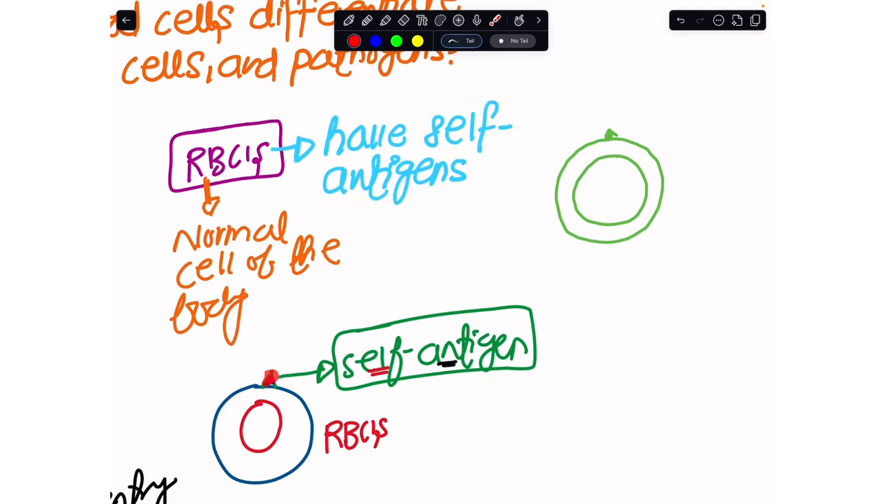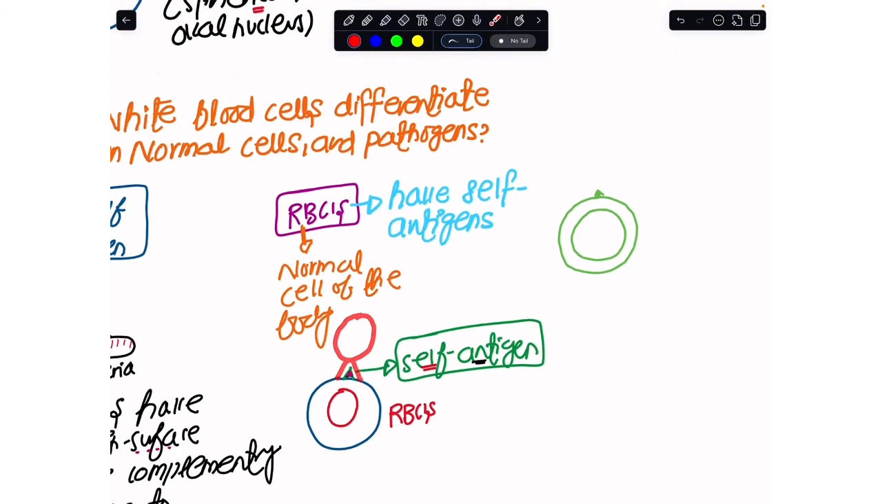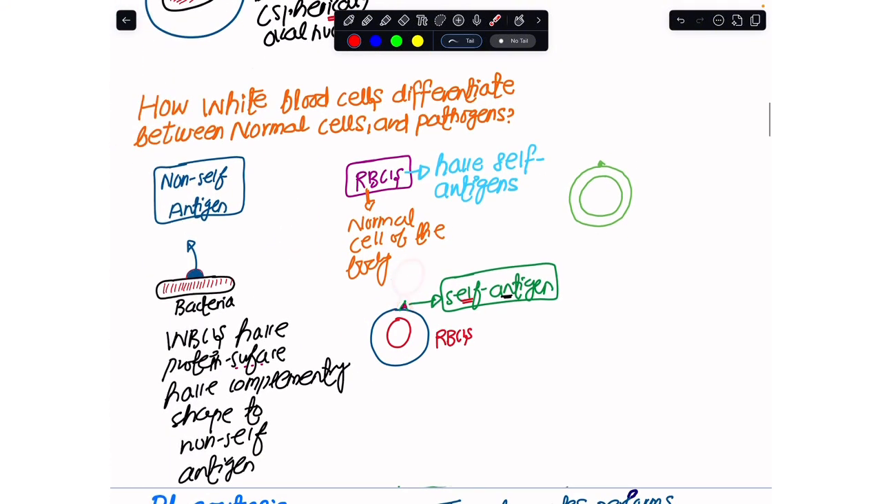Self antigens mean that they are the proteins of the normal cells, and there would be no white blood cells that bind with these self antigens on the surface of our normal cells. In this way, our white blood cells have the ability to distinguish between the pathogens and the normal cells of the body. And at any cost, we always have to ensure that my white blood cells never attack the normal cells of the body, because if they start attacking them, this can take a person into autoimmune diseases.